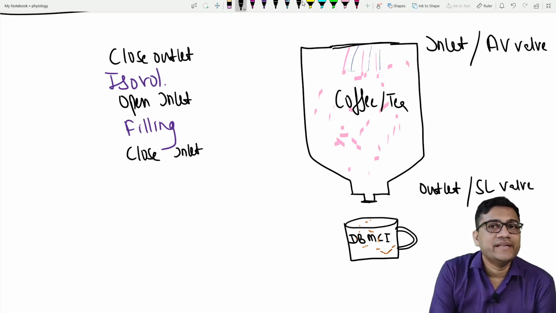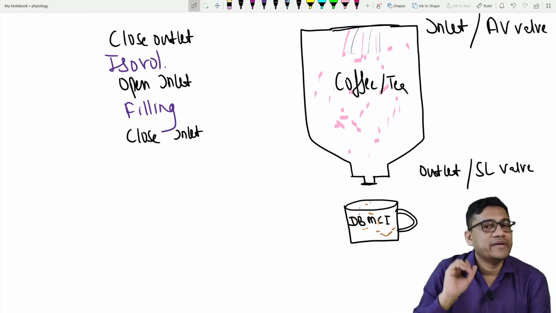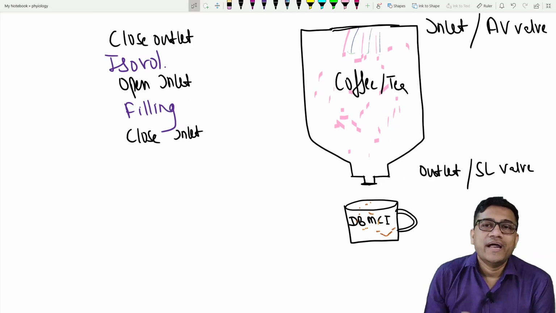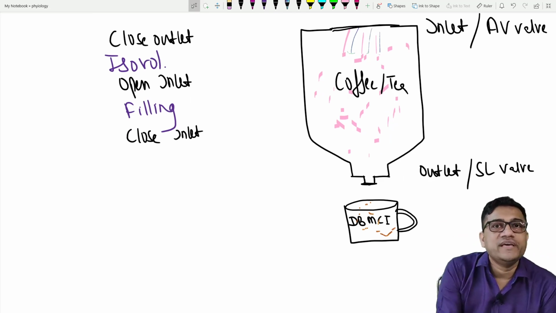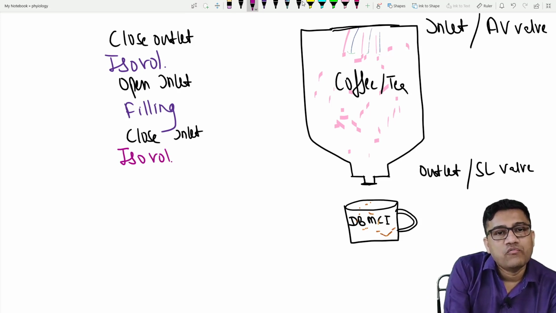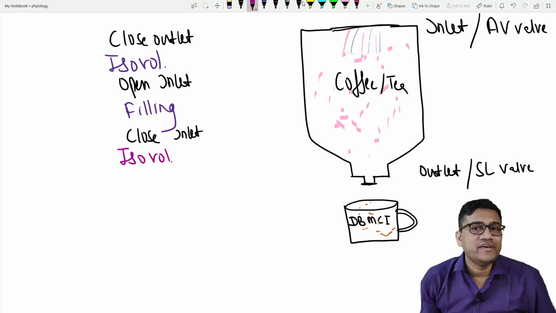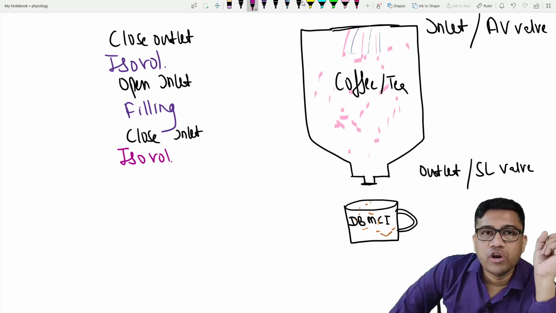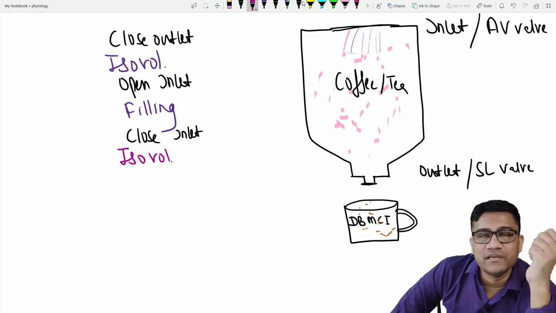As you close the inlet, the tea, coffee will be trapped in the machine. It cannot come out, and now you start the machine. So coffee is heating up. This is the isovolumetric period where the coffee is getting prepared.